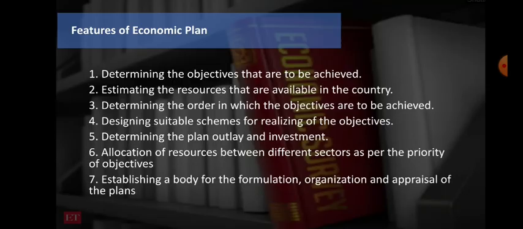Then based on that we are going to allocate, but various sectors will be there, and in those sectors we need to see what the priorities are. So which sector we need to prioritize for investment, that we need to plan. Then the last point is establishing a body for the formulation, organization and appraisal of the plans. Here we need to formulate what all the sectors are and how much investment is required for that particular sector to grow, and we need to organize properly and allocate the resources for those particular sectors or industries based on the priorities we can plan.